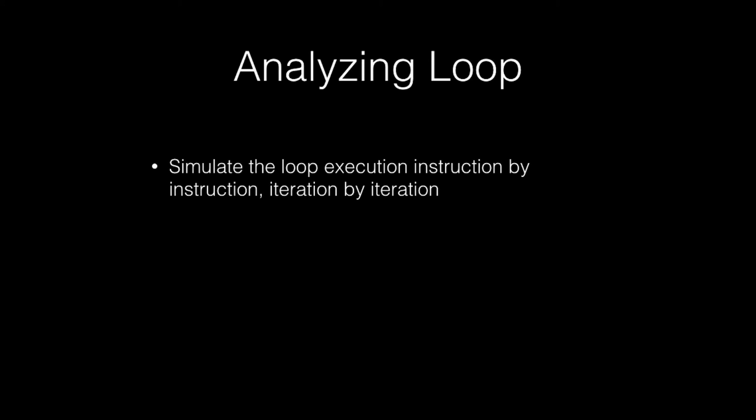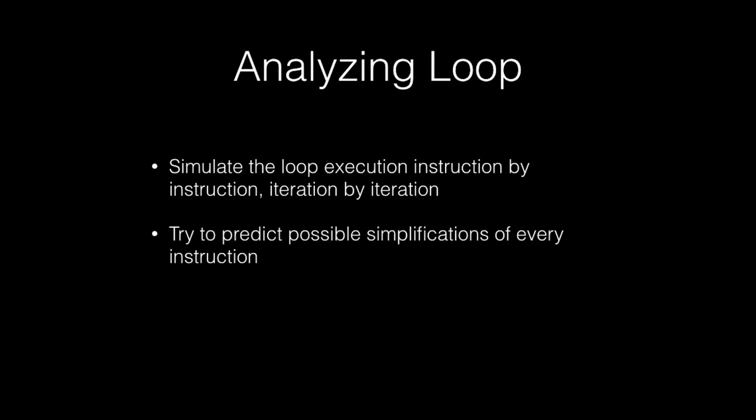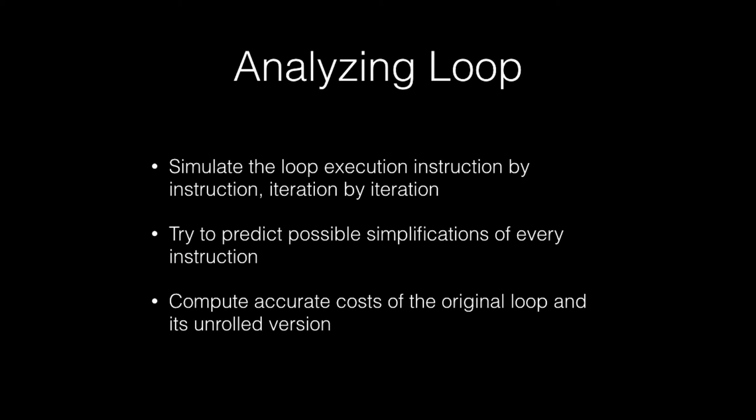We visit every instruction and try to predict which simplifications are possible on it. If we find something, we record this information and use it when we visit the rest of the instructions, because we can trigger simplifications on one instruction when we simplify another. Along with that, we accumulate our estimates for the costs of the original loop and the unrolled loop. We use these numbers later when we decide whether we want to unroll or not.